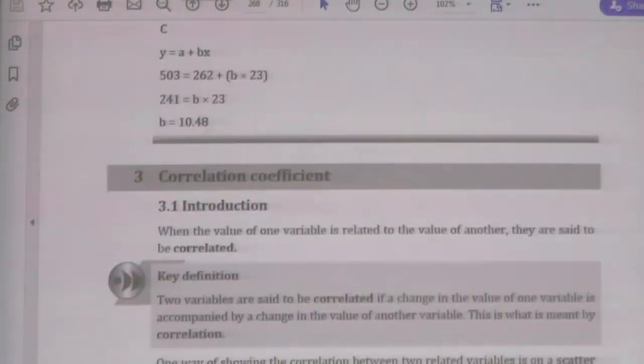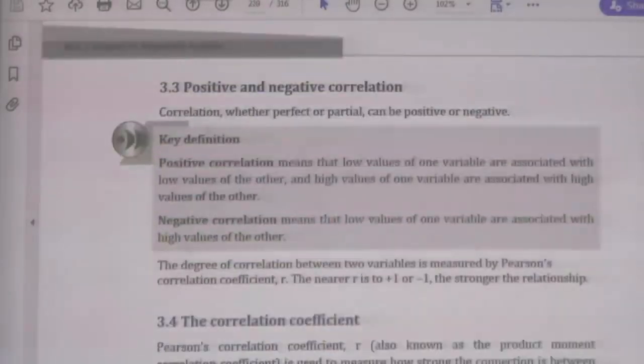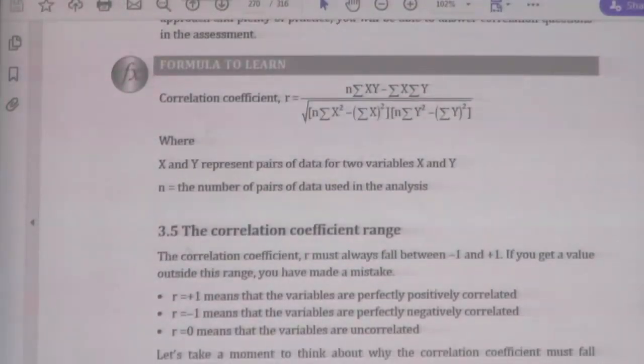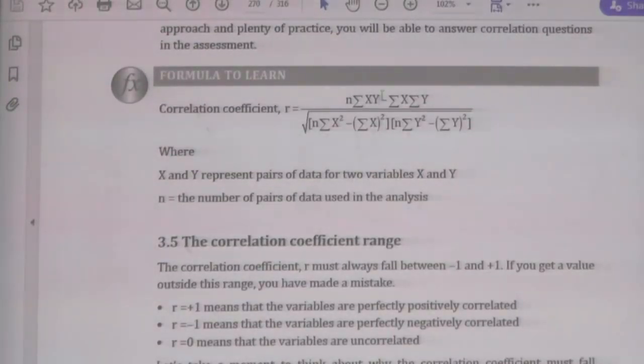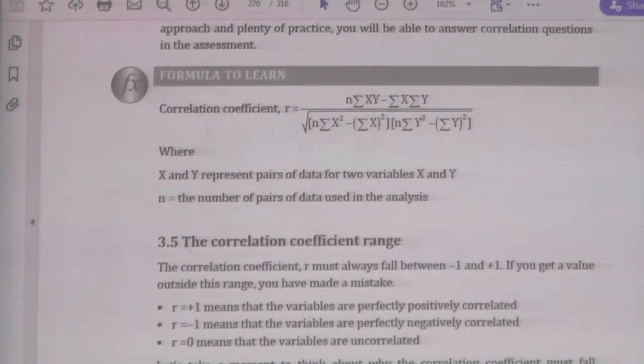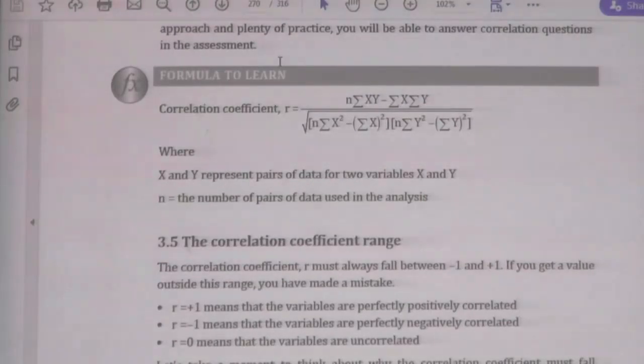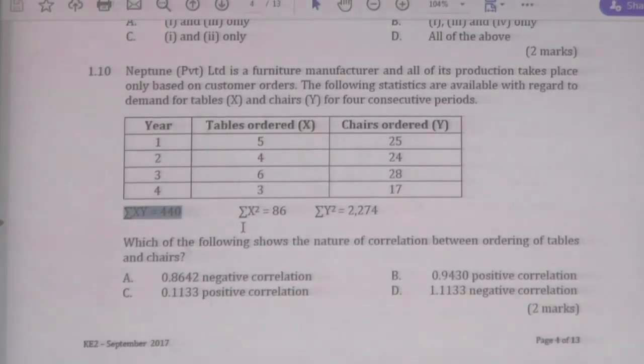This is the correlation coefficient. I will show you the formula. Right, this is the formula. N sigma xy, sigma x, sigma y, right. They are after these figures. Now, they have given all the information. N is 4. Sigma xy, how can you take sigma xy? Here sigma xy is given. Then sigma x, sigma y. How can we take sigma x and sigma y?